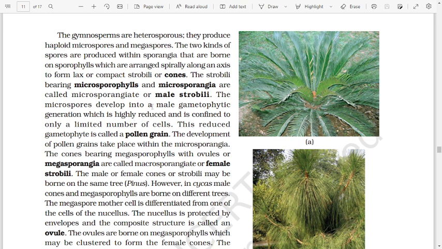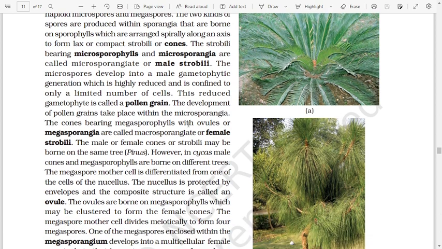The microspores develop into a male gametophytic generation which is highly reduced and is confined to only a limited number of cells. This reduced gametophyte is called a pollen grain. The development of pollen grain takes place within the microsporangia. The cones bearing megasporophylls with ovules or megasporangia are called macrosporangiate or female strobili. The male or female cones or strobili may be borne on the same tree, as in Pinus. However, in Cycas, male cones and megasporophylls are borne on different trees.